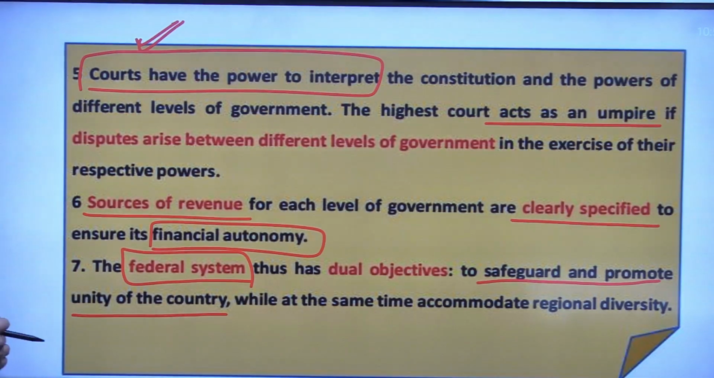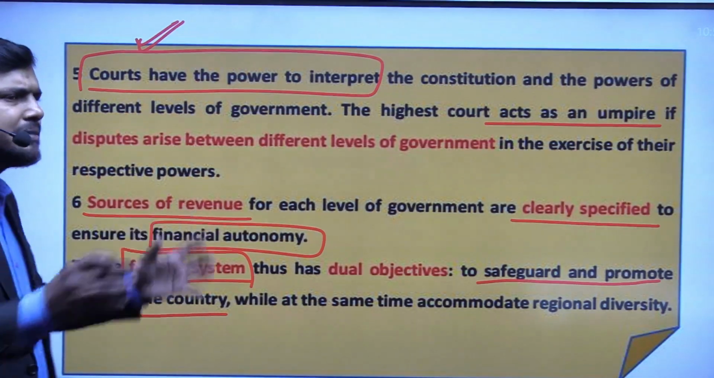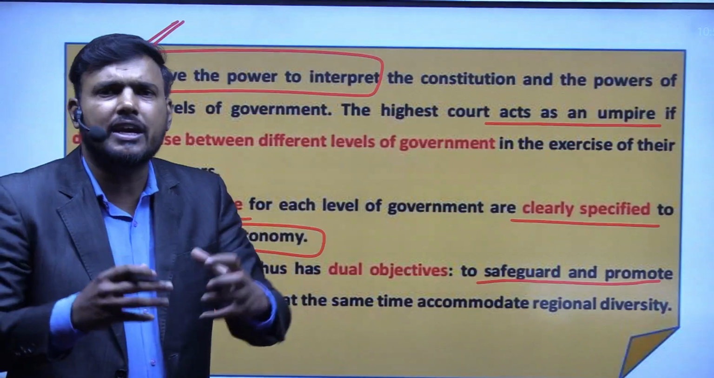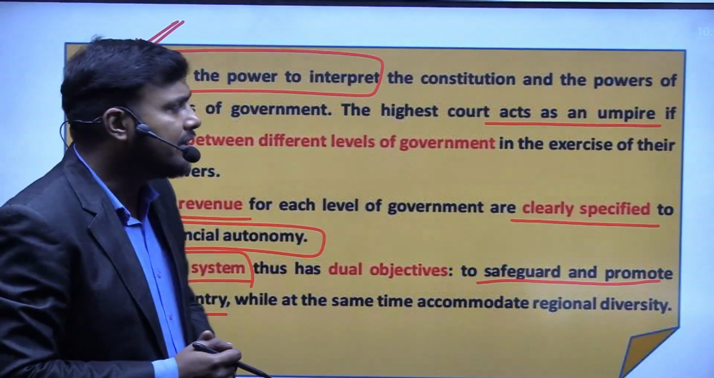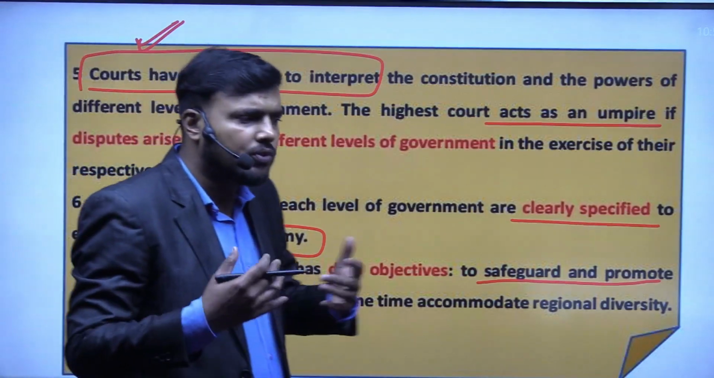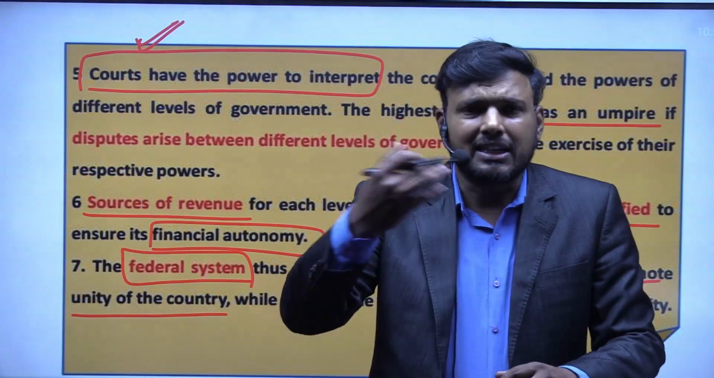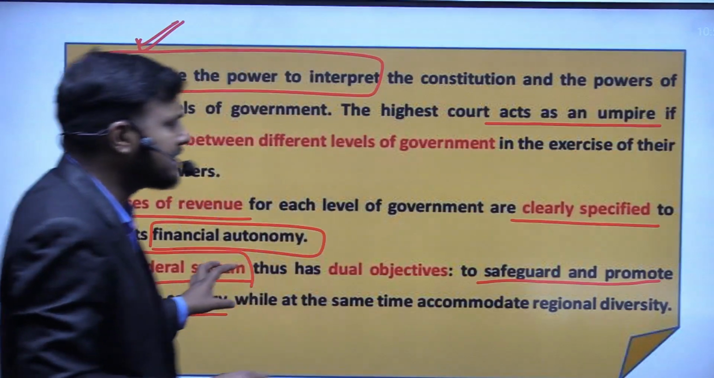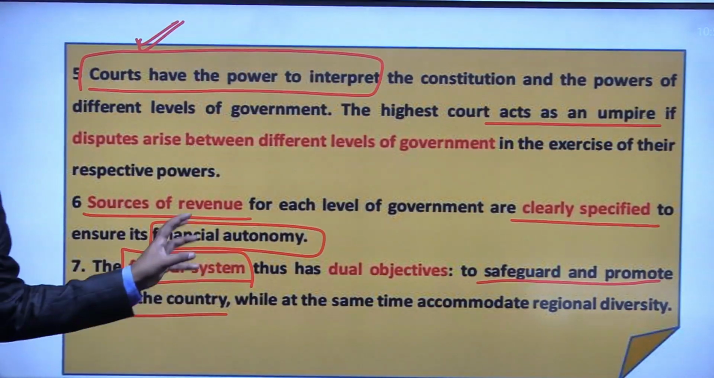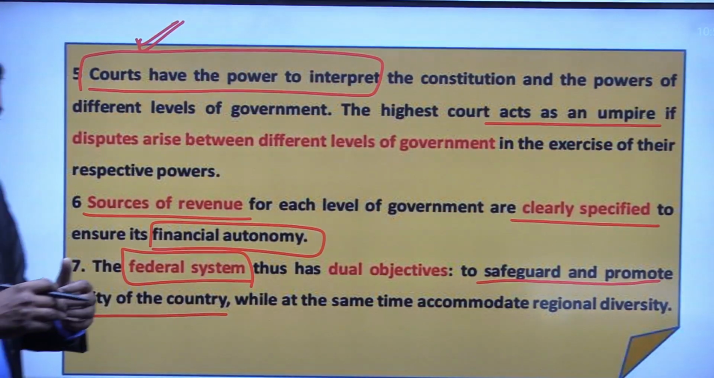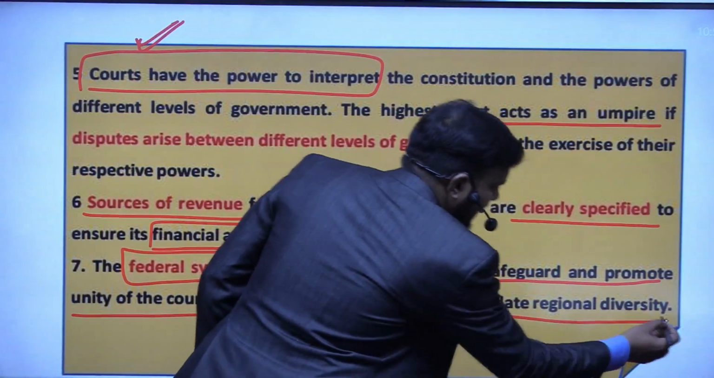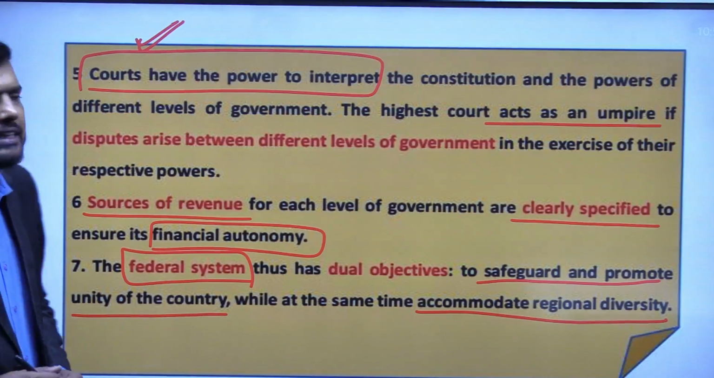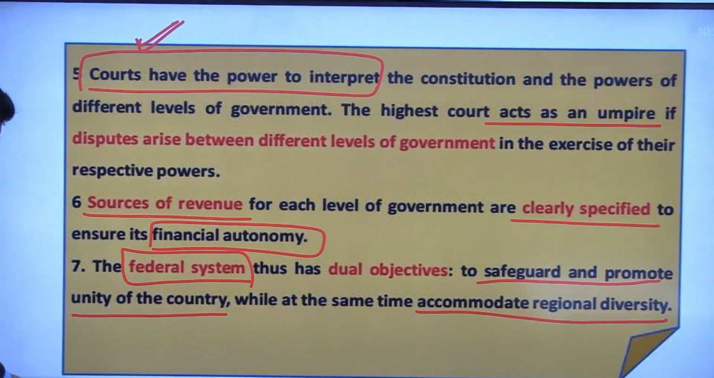Okay, the same thing is there. And the second point is that at the same time you can also create a space where you will adjust all sorts of diversity which is existing. We know that India is a country which is full of diversity. So in such a situation, a federal system is the most appropriate form of system. Why? Because it gives us the space where we can accommodate all sorts of diversity which is existing in our country. So that is the important point.